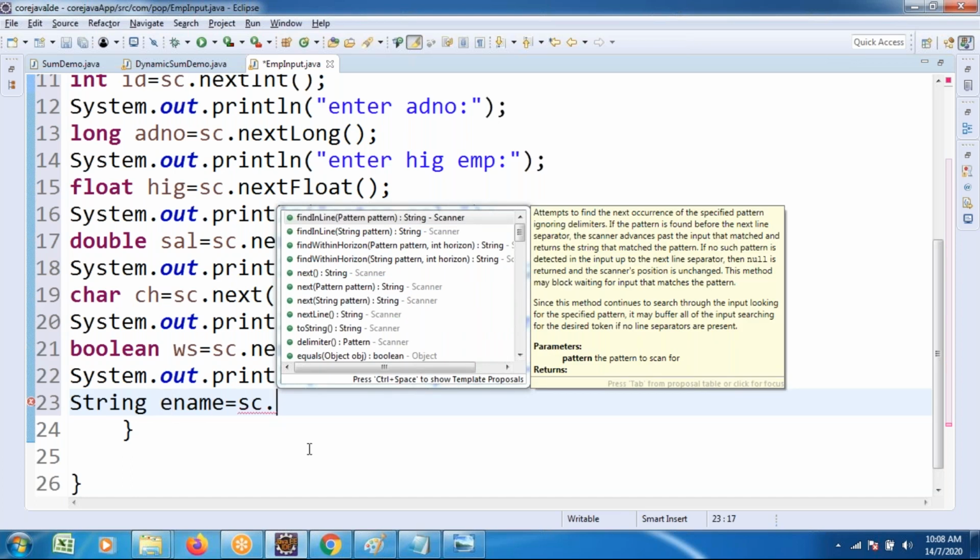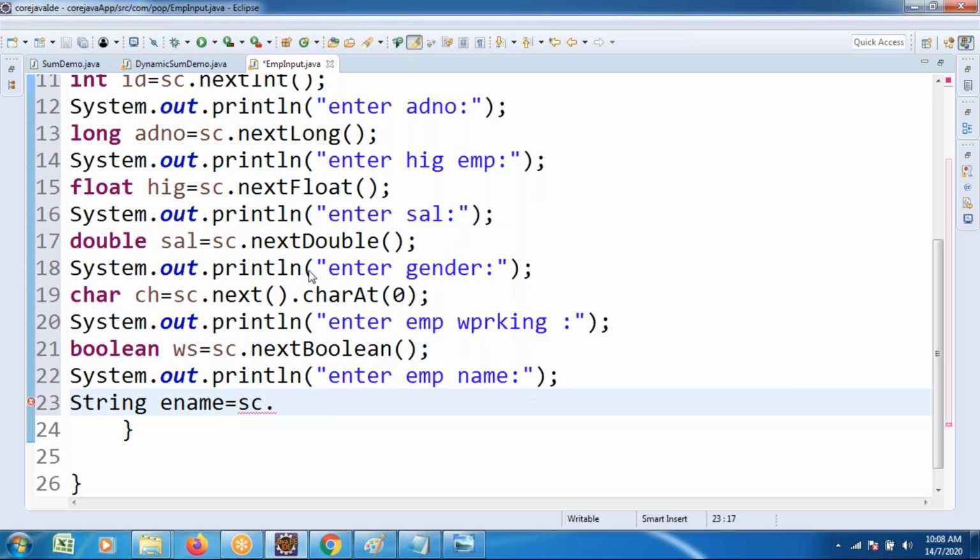There are methods you find: the next method as well as the next line method. Next method reads a single token of text. Next line method reads multiple tokens. With space you want, take nextLine. Without space you want, take the next method. Employee name, a single string only, use that one. If you wanted to take multiple strings, that is also present.